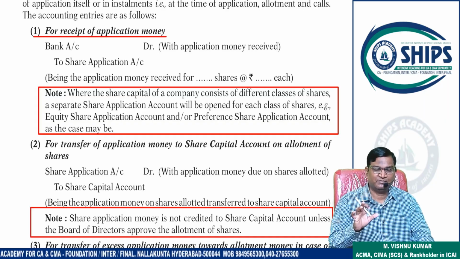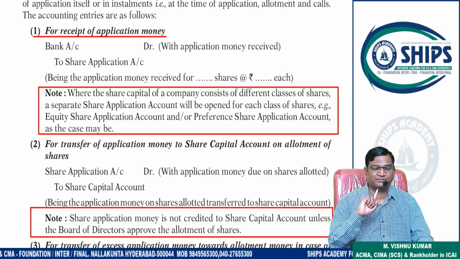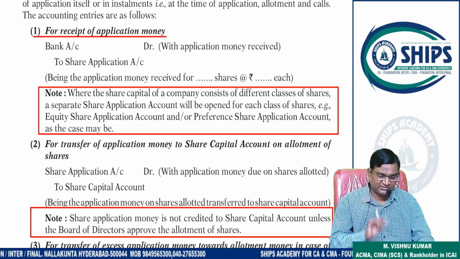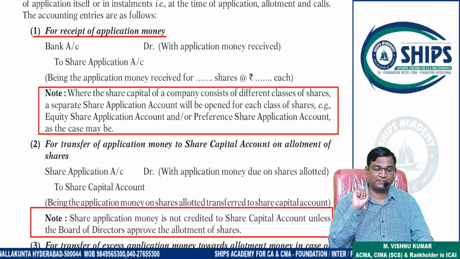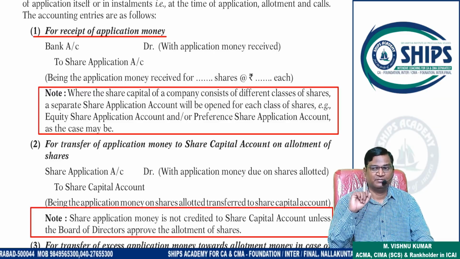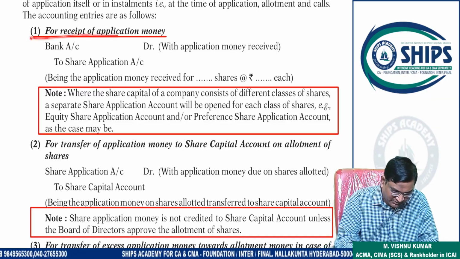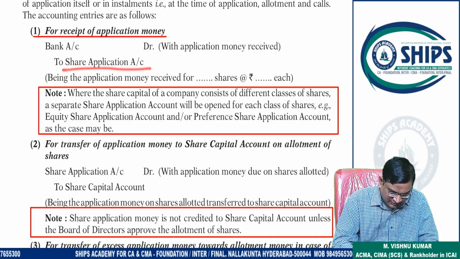For example, company receives application money on 1 lakh shares. So 1 lakh into 3 rupees, so 3 lakh rupees. Suppose company receives applications on 1 lakh 20,000 shares, 1 lakh 20,000 into, suppose, 3 rupees. Okay, right. This is your first entry. For application money received, entry will be bank account debit to share application.